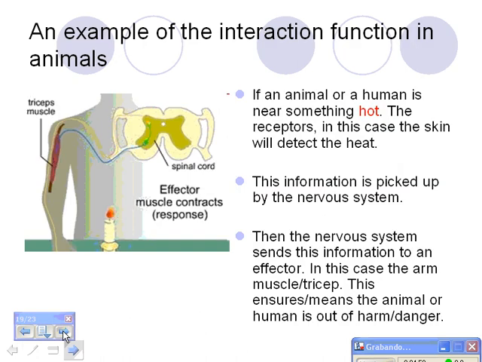An example of the interaction function in animals. If an animal or a human is near something hot, the receptors, in this case the skin, will detect the heat. This information is picked up by the nervous system. Then the nervous system sends this information to the effector. In this case, the arm, muscle, or the tricep. This ensures that the animal or human is out of harm or danger.